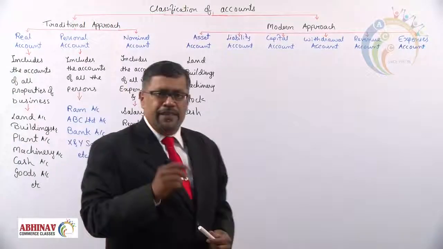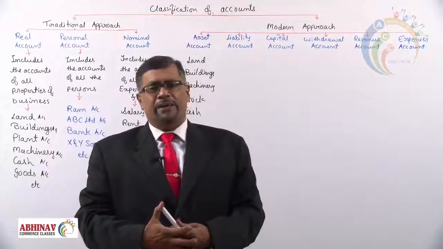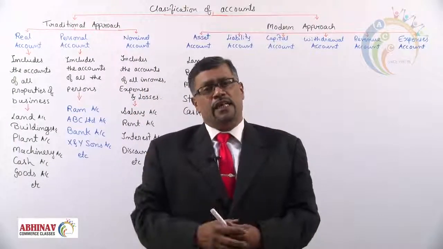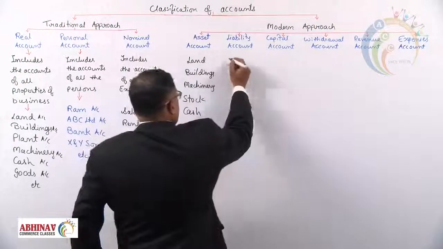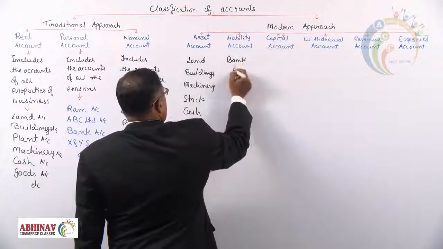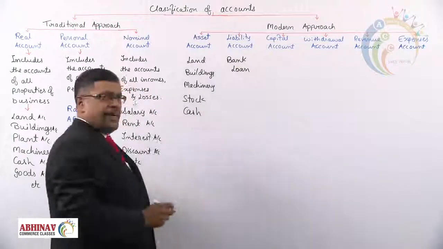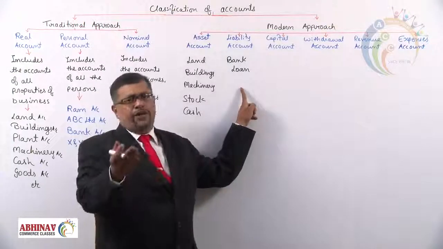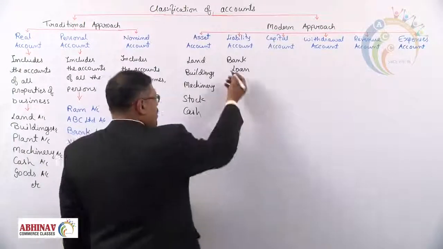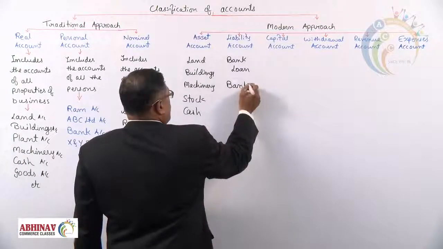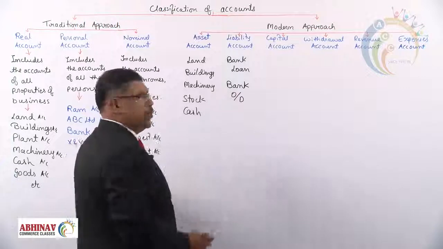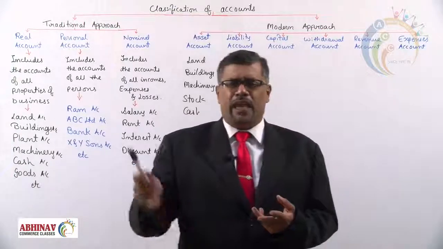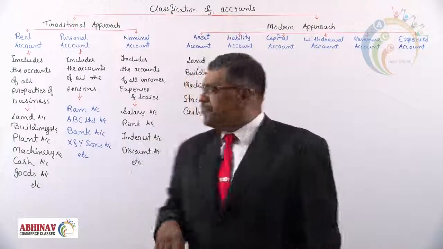Liability. Liability means amount payable. What is liability? Amounts payable. What the business owes to others is called a liability. The best example is a bank loan. Bank loan is a liability. Any loan taken, we have to repay, and what we have to repay is a liability. Apart from bank loan, we can also take bank overdraft. There are many other liabilities. There are bills payable, there are creditors, so many liabilities are there. Step by step, we'll see that.